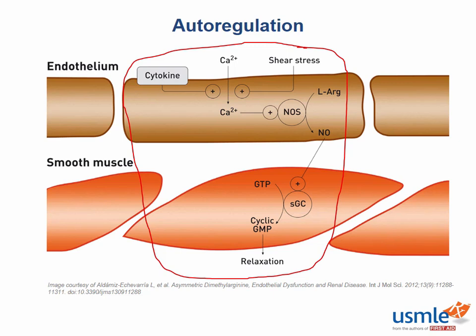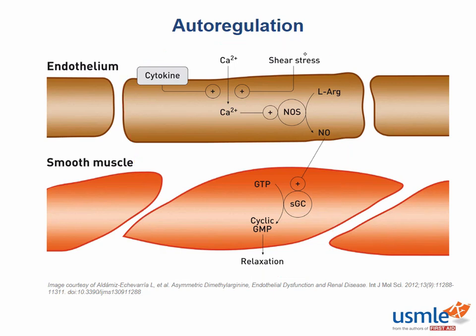The tie-in with pharmacology includes the -afil medications, such as sildenafil, more commonly known as Viagra, which is a phosphodiesterase 5 inhibitor. Remember, phosphodiesterase is the enzyme that breaks down cyclic GMP into its inactive form.